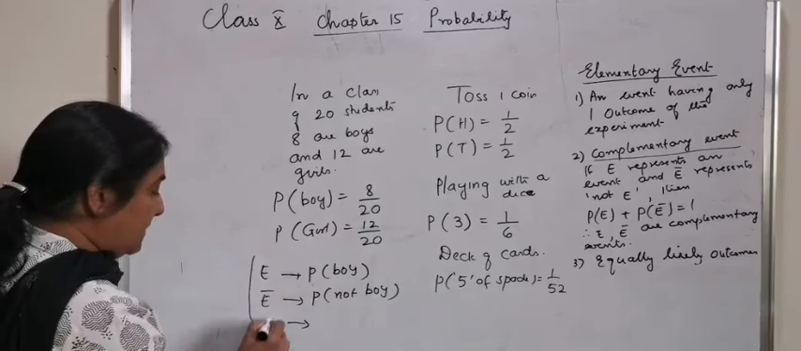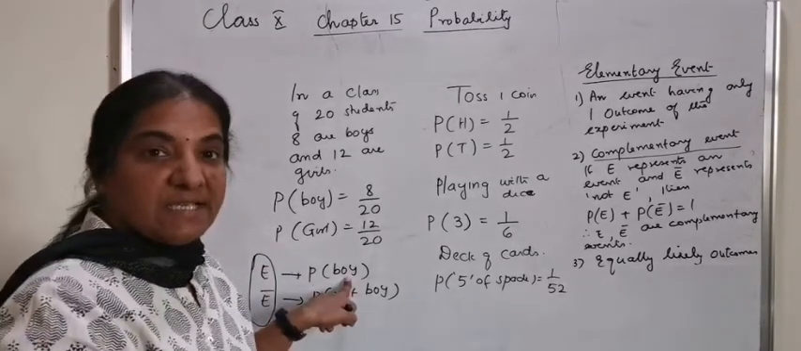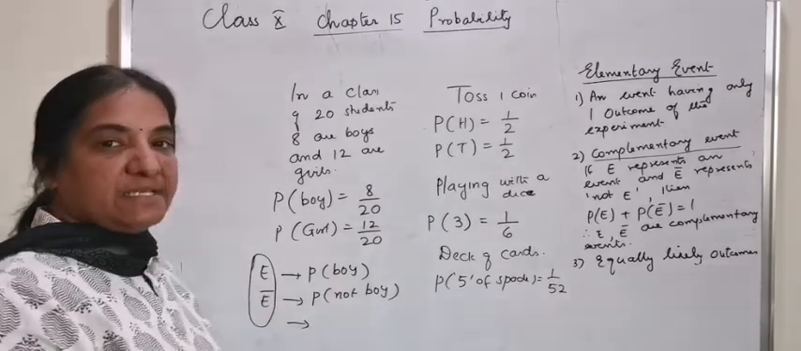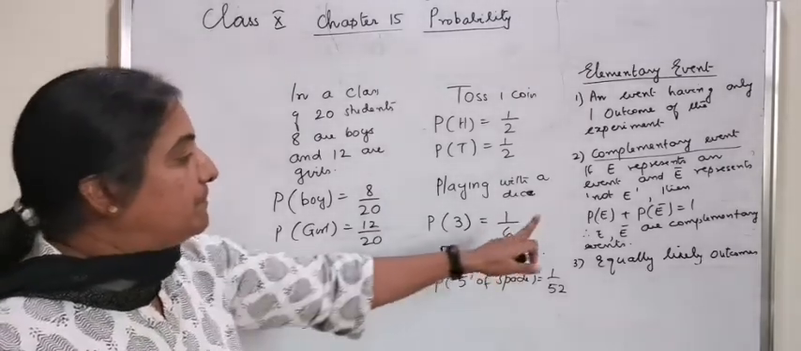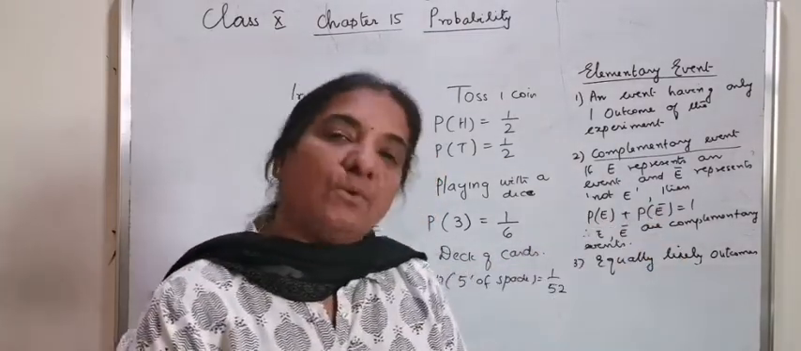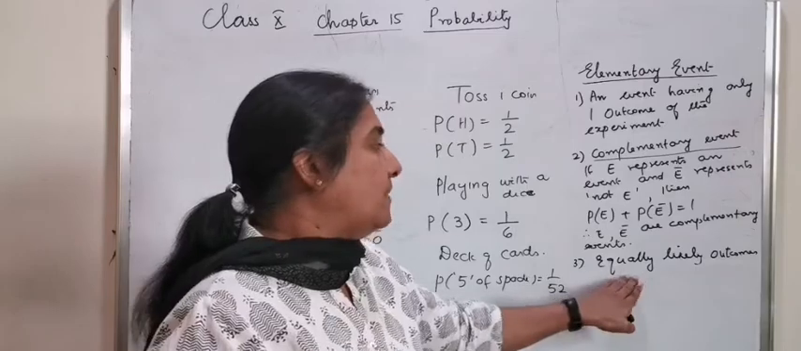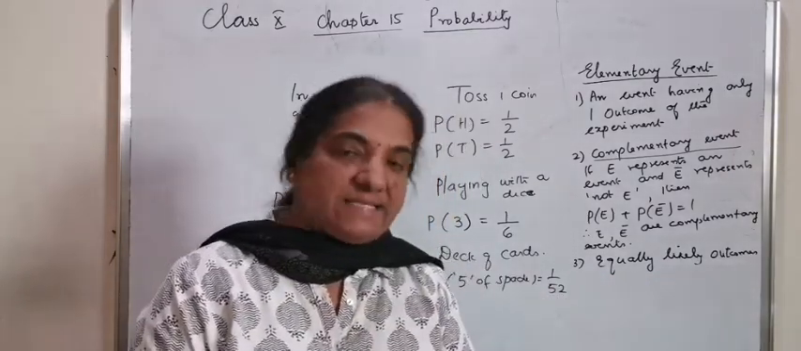So the probability of an event E represents the number of boys, and not E represents the probability that it is not a boy. And probability of E plus probability of E bar is always 1. Equally likely outcomes, let me explain from the exercise.